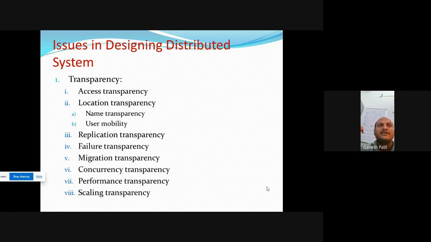This is called name transparency. User mobility means this person can access the data from anywhere. This is called transparency: access transparency and location transparency. Location transparency has two parts: name transparency and user mobility.